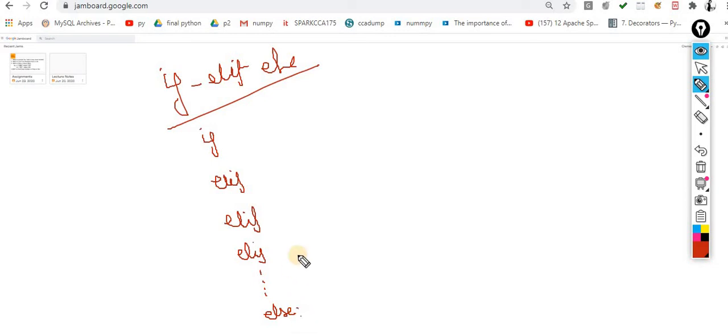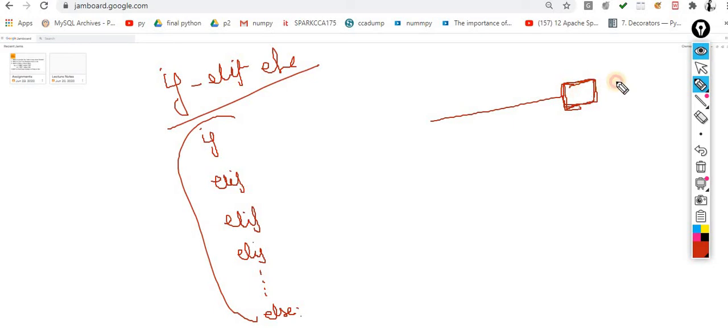Now understand this concept first in layman terms, then we will come back to the technical point. You are planning to go somewhere. Let's suppose this is your destination. Let's suppose you want to go to the zoo, or you can go for a movie. So you are at your home and you are planning to go to the movie. For going to the movie, definitely you need some kind of vehicle.